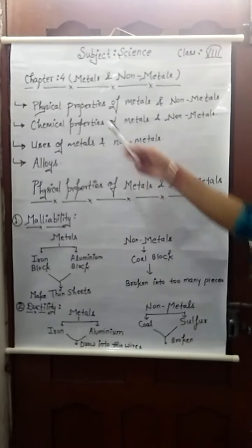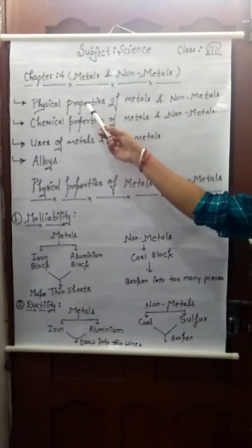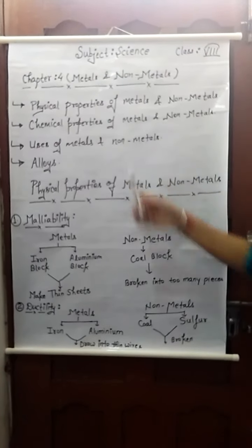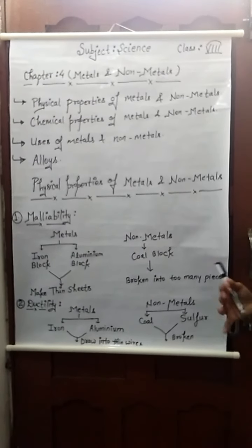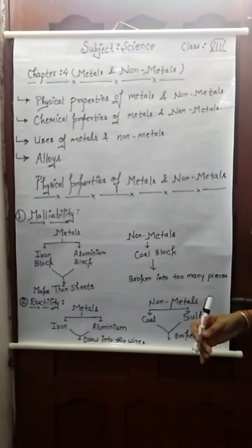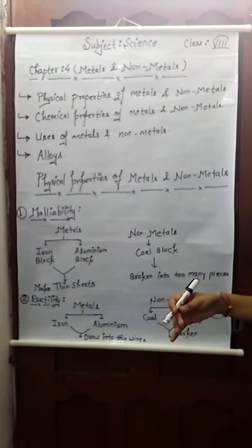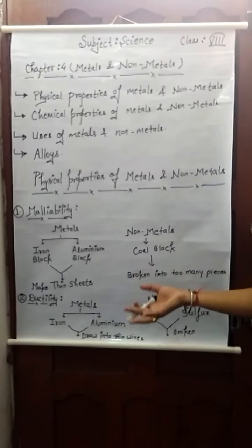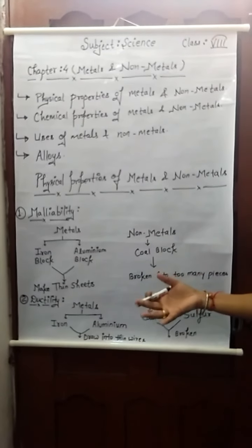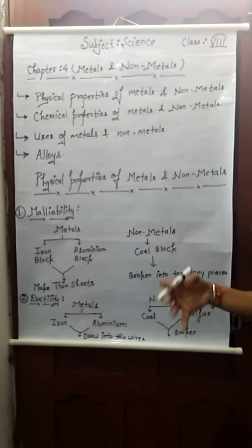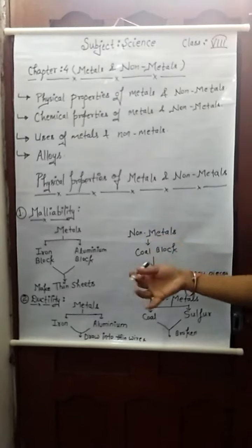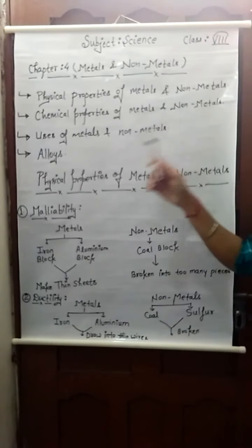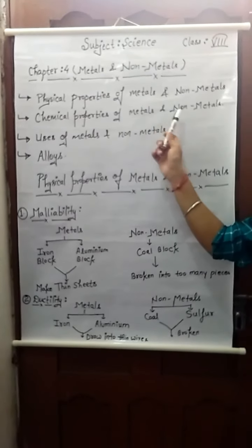What are physical properties? First we understand what physical properties are. Suppose I take iron, then it is hard in nature. While if we touch rubber, it is a soft substance, a non-metal.